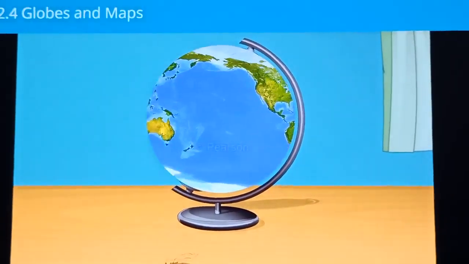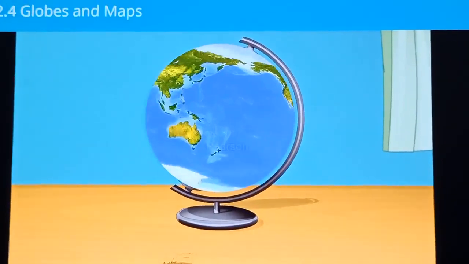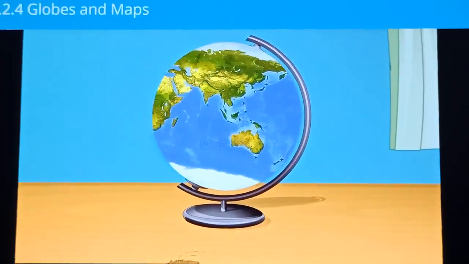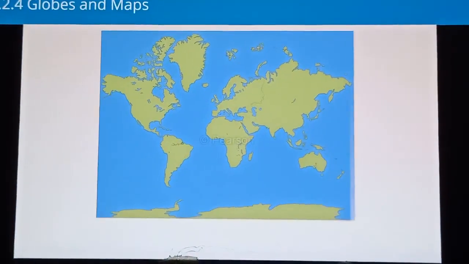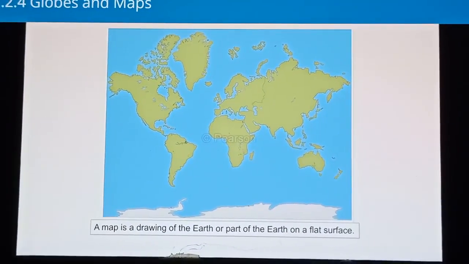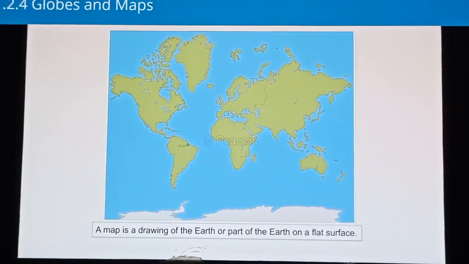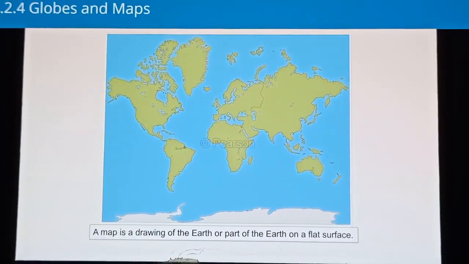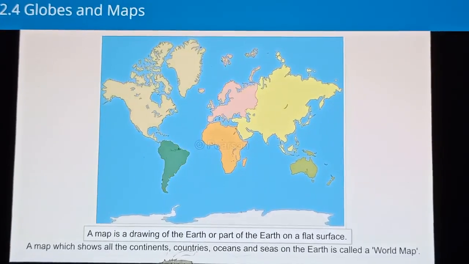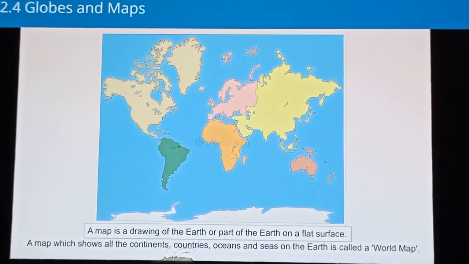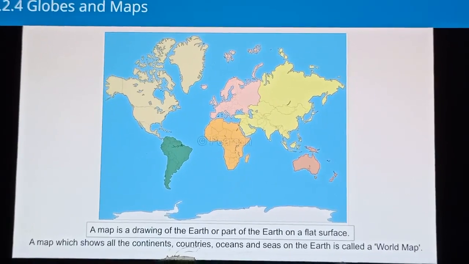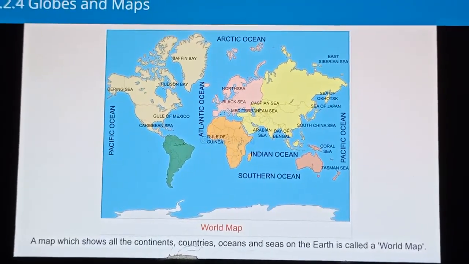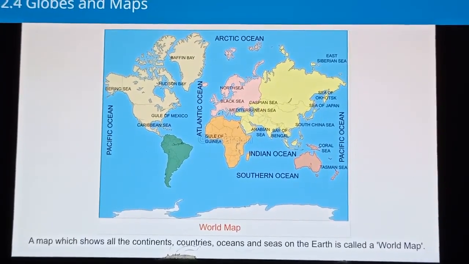Though we can see the various places on the Earth with the help of a globe, it is not shown in detail and minutely. This is where a map comes in handy. A map is a flat picture of the Earth. It can be of the entire Earth or of a tiny part of it. A map which shows all the continents, countries, oceans, and seas on the Earth is called a world map.